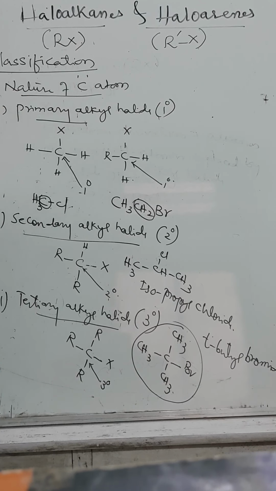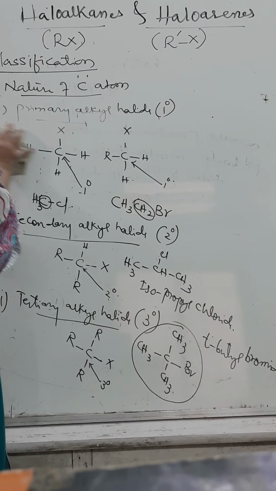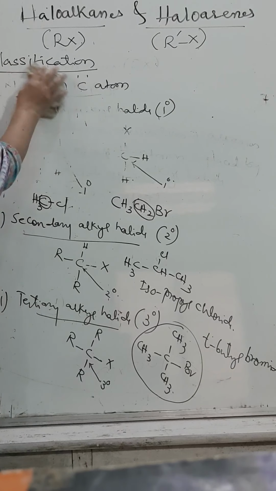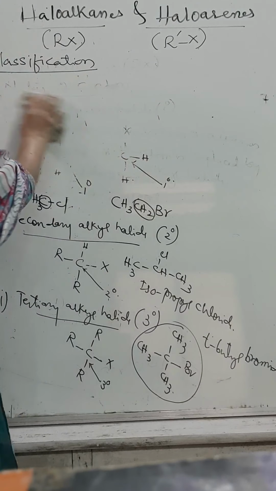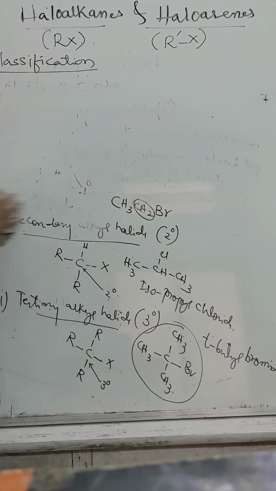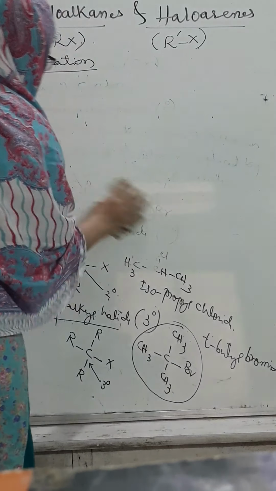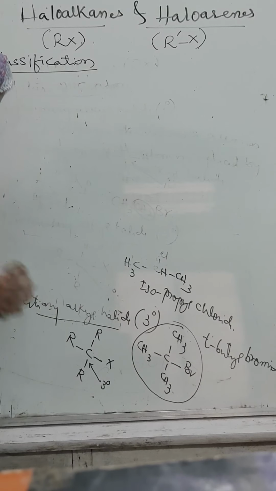So children, look here. Depending upon the nature of the carbon atom, they may be primary alkyl halide, secondary alkyl halide, or tertiary alkyl halide. On what basis have we classified? On the basis of the nature of the carbon atom. Okay, is it clear to you? Second one is depending upon the number of halide groups. They are classified on the basis of what? Number of halide groups.